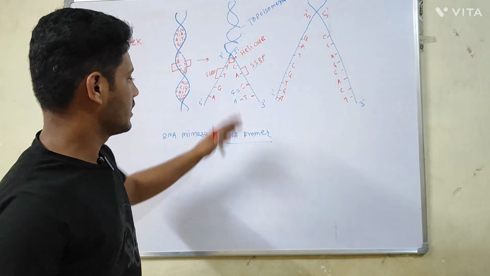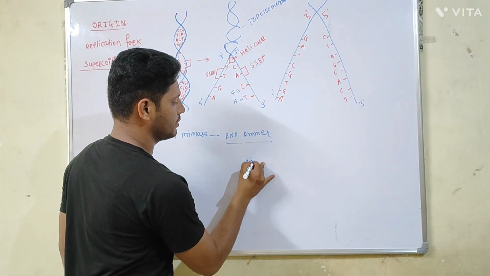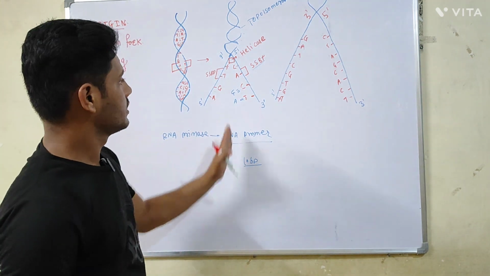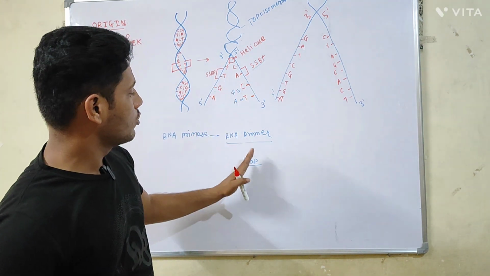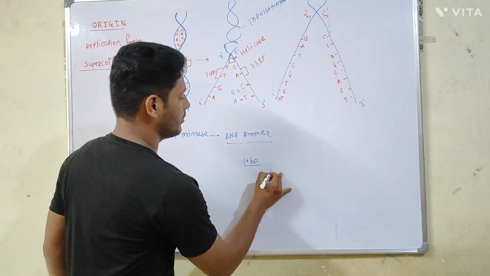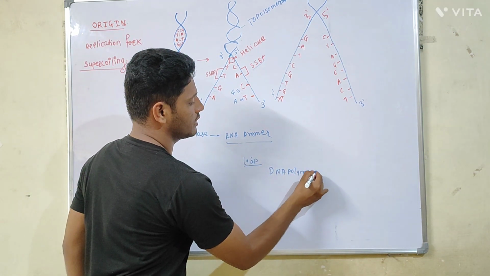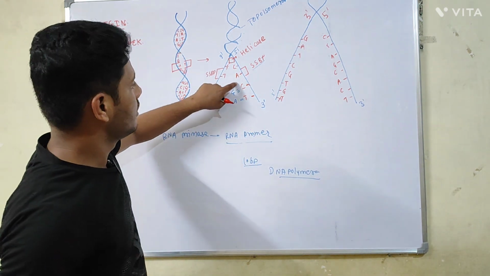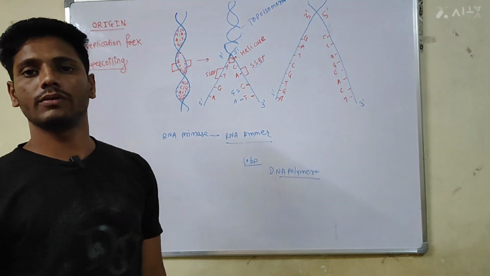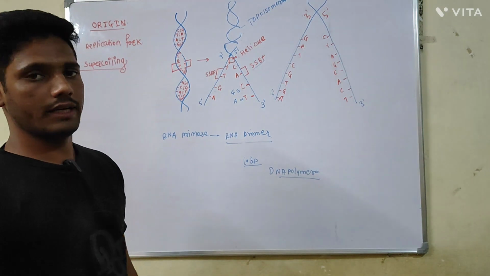After polymerizing about 10 nucleotide base pairs, the DNA polymerase comes into play. Now this DNA polymerase enzyme will continue the process of the replication of the DNA.